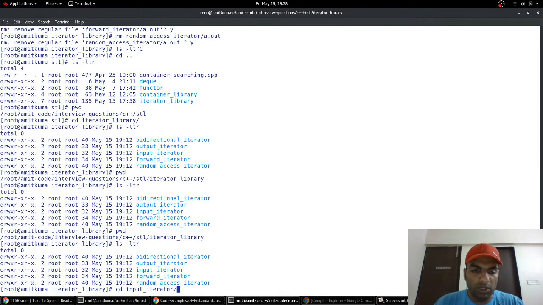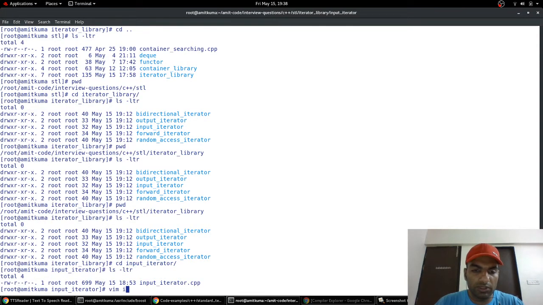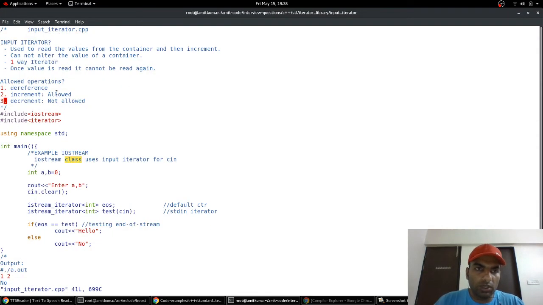So let's go to the input iterator first. An input iterator is used to read the values from the container and then increment. It cannot alter the value. The most important thing here is, an input iterator cannot alter the value, while an output iterator can alter the value. These are one-way iterators, that is, we can only move forward, we cannot move backward. Once a value is read, it cannot be read again. Allowed operations are dereference and increment.